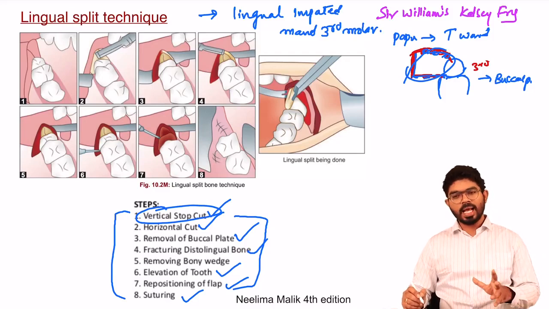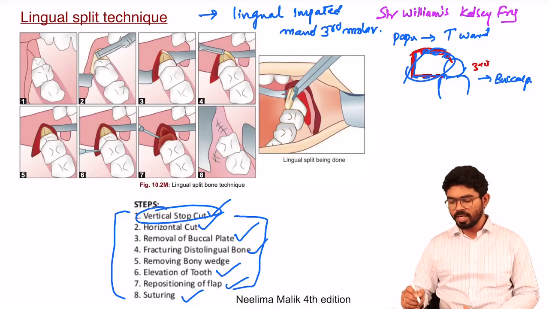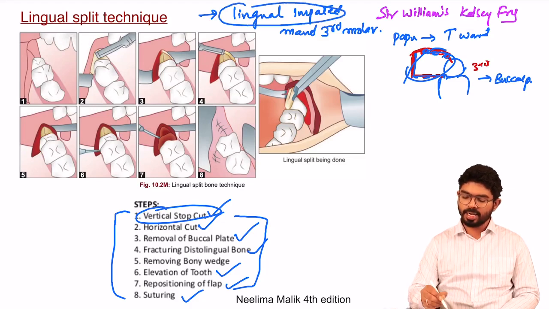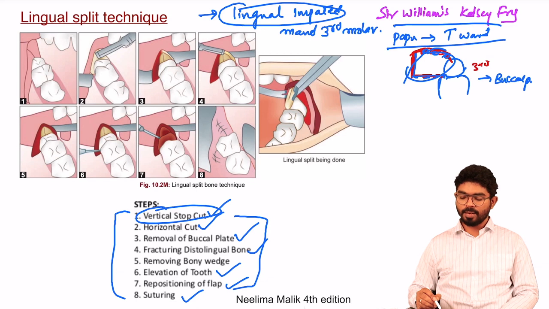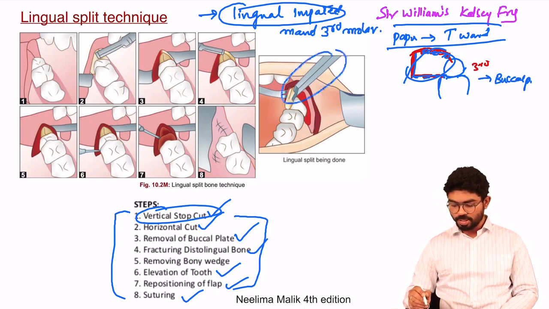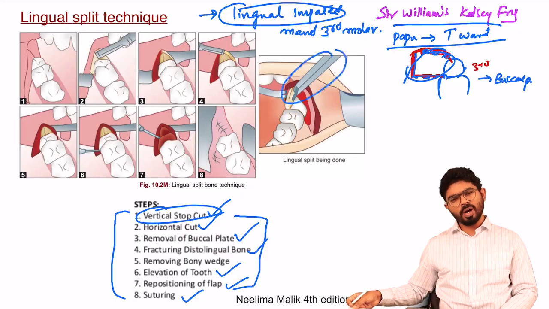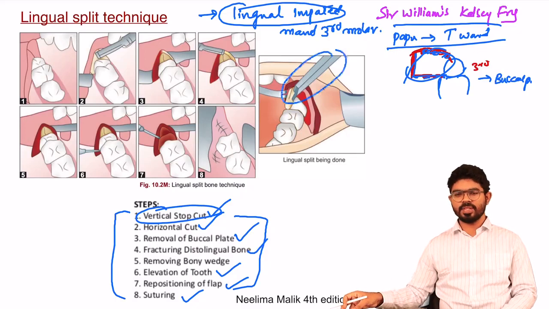They can ask you the steps, they can ask you the indications. It is useful for lingually impacted mandibular third molar, who described it, who popularized it, and the materials which are used. What are the materials used? Mallet and chisel are the things which are used. They can also ask you the advantages and disadvantages of this technique.